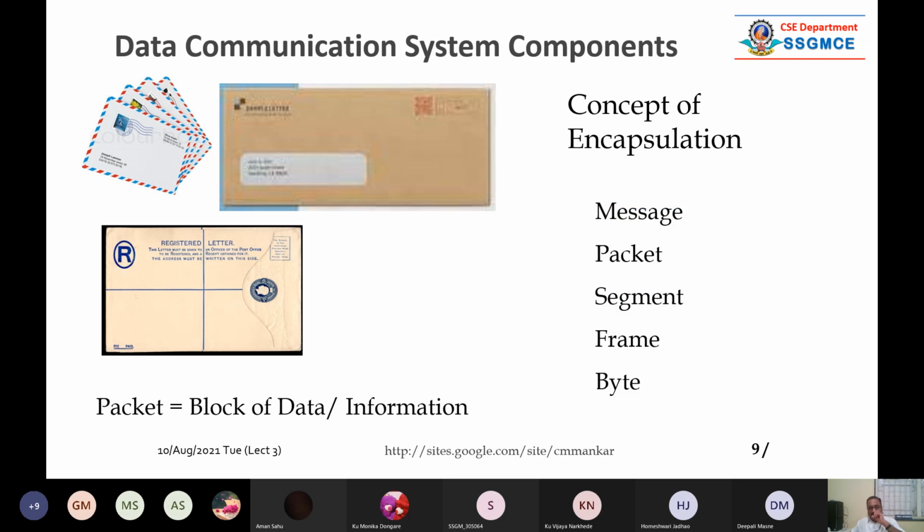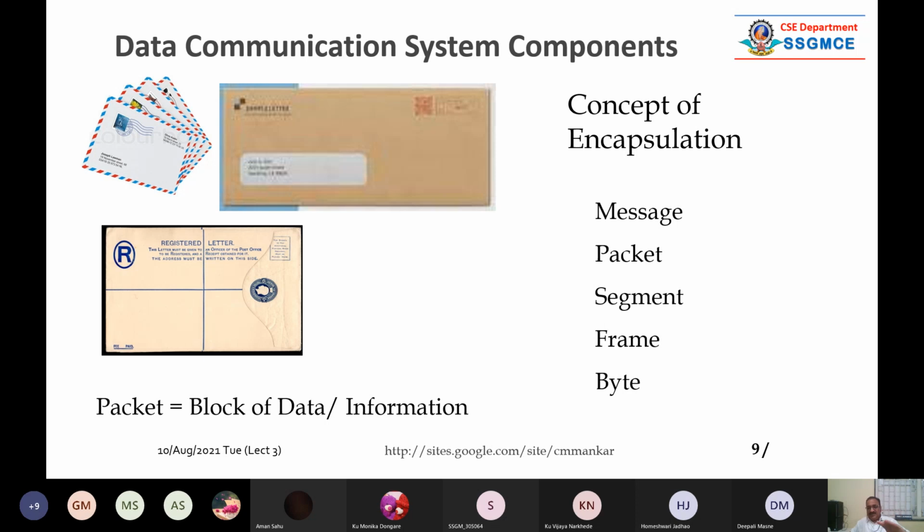Now I have just taken the names like message. You have to understand this. So message works on a higher level, that is the application level. Packet is there, it works on the third level, network layer. Segment is there, it works on the transport level. Frame is there, it works on the last two layers, data link layer or physical layer, these two.